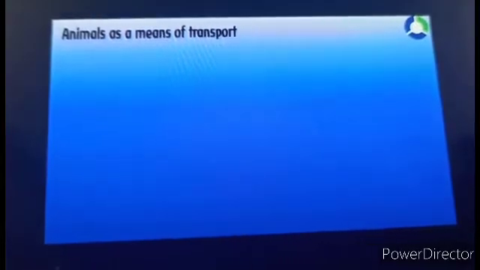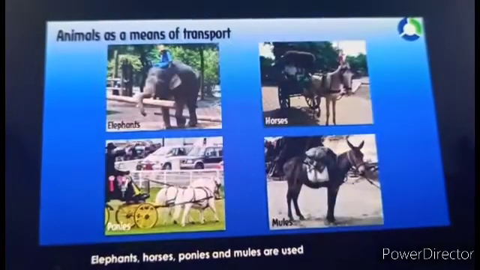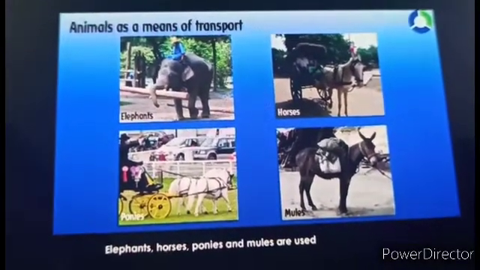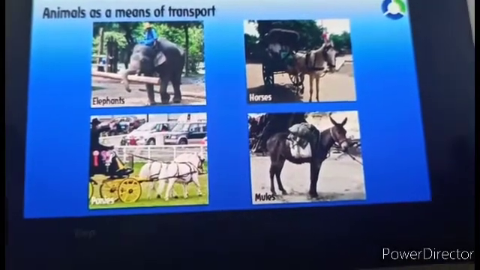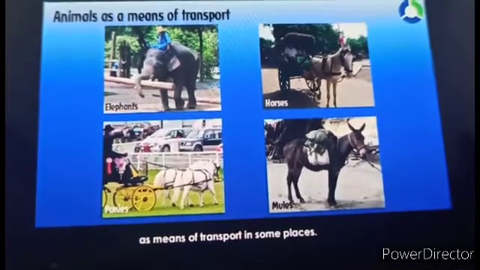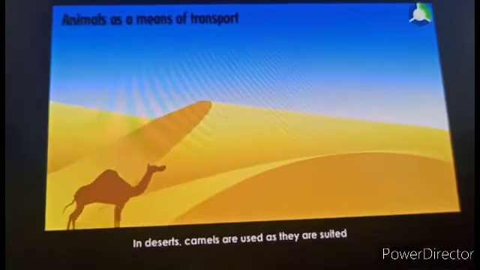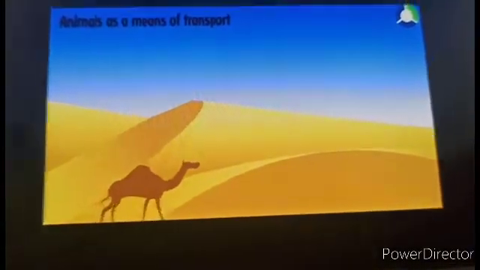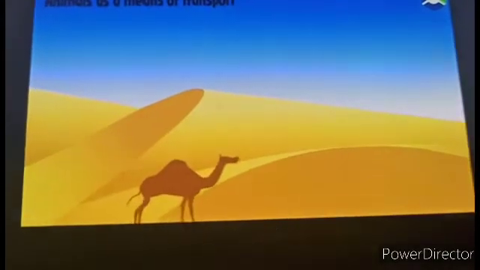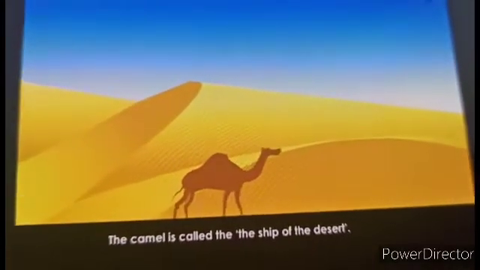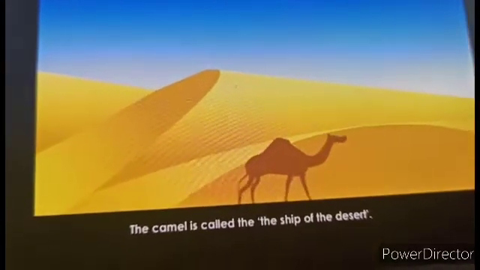Animals as a means of transport. Elephants, horses, ponies and mules are used as means of transport in some places. In deserts, camels are used as they are suited to the desert conditions. The camel is called the ship of the desert. Summary.